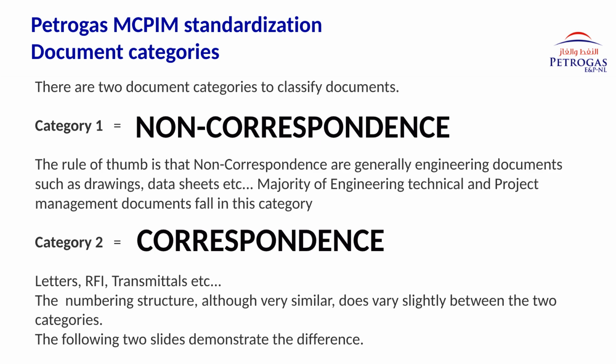Category 2, correspondence. These include communication-type documents such as letters, RFIs, transmittals, and formal project correspondence. Although both categories follow a similar numbering philosophy, the structure differs slightly depending on document type. The next two slides will demonstrate the numbering composition for each category.